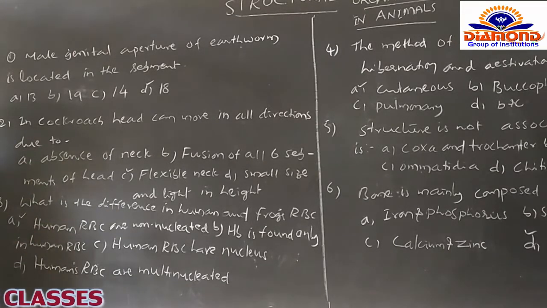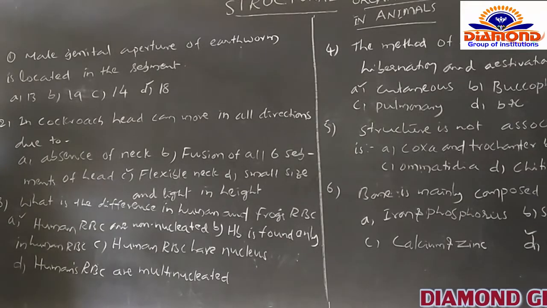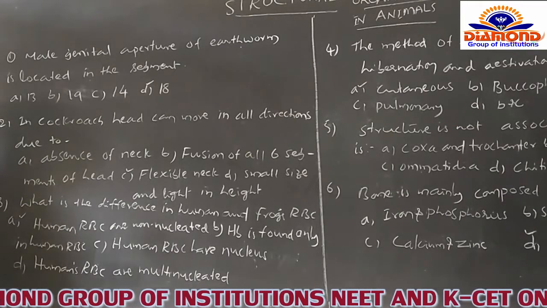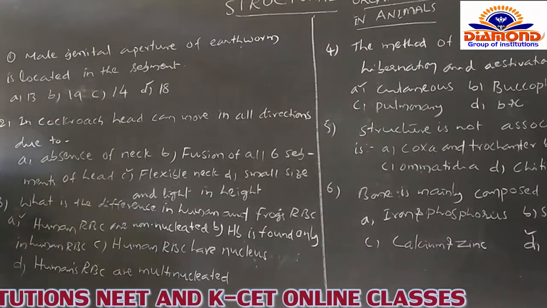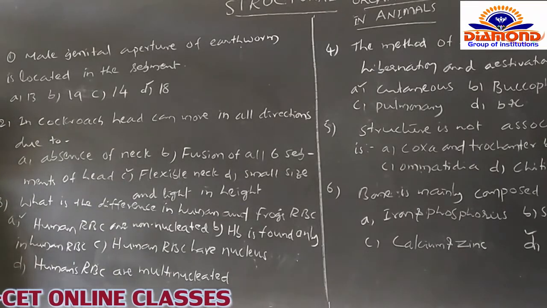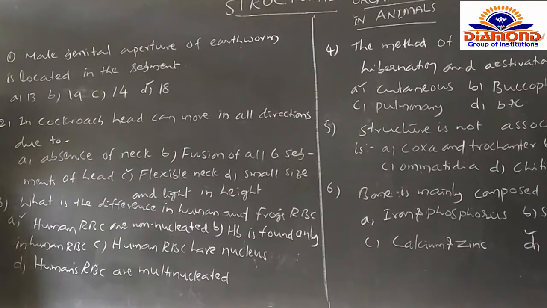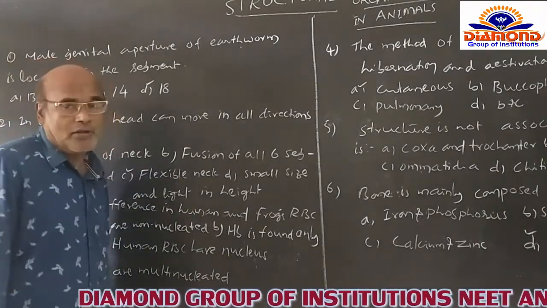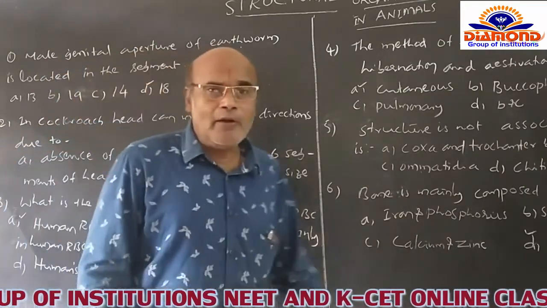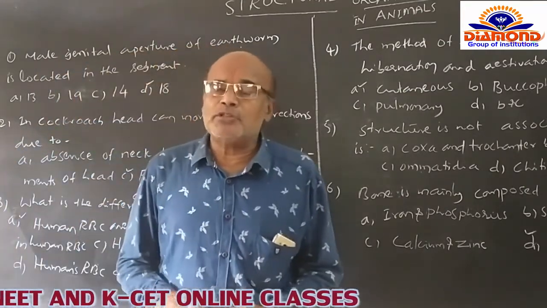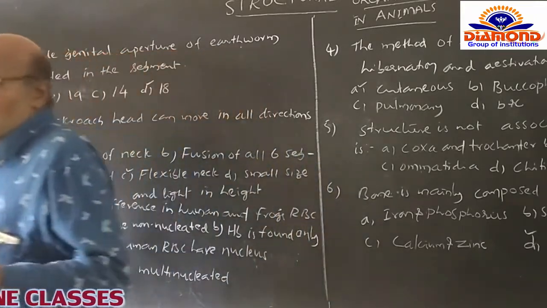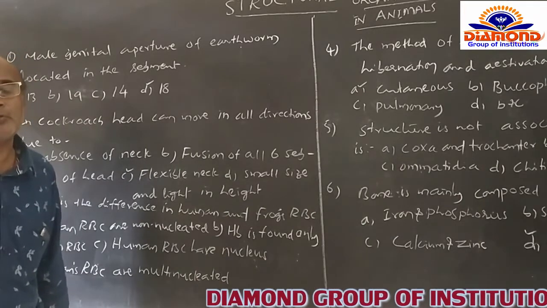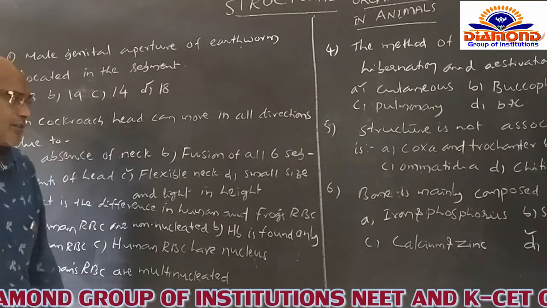And after that, you go for the second question. In cockroach, the head can be moved in all directions. What is the reason for that? How can the head of the cockroach be moved in all directions? Options: A, there is no movement of the head itself. B, the fusion of all 6 segments of the head. Of course, the head is formed by 6 segments during embryonic development, but while the head of the cockroach is constituted by 6 segments, it is not a correct reason to permit the head to move in all directions.